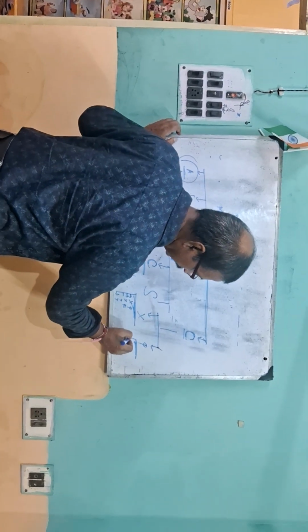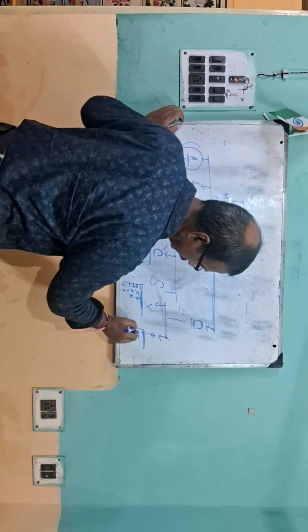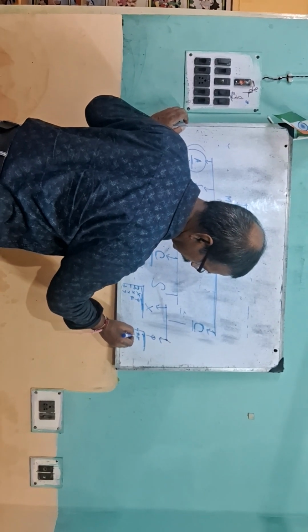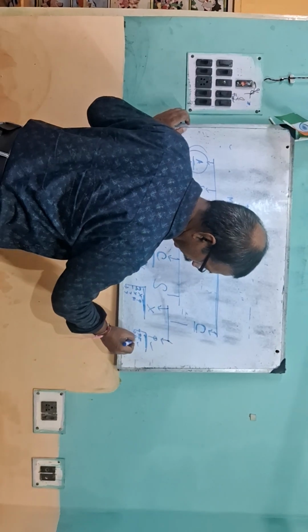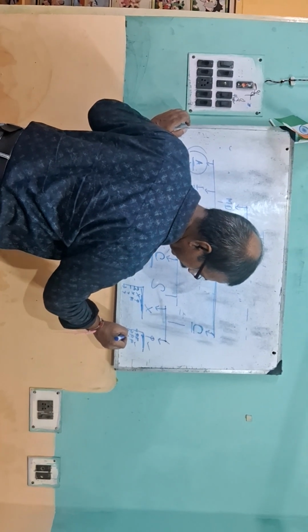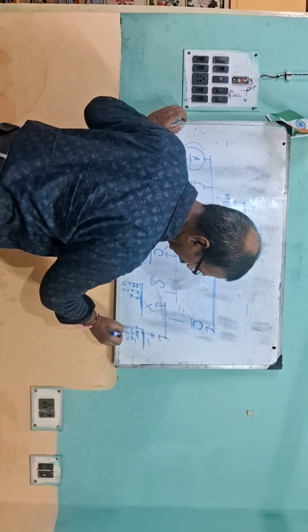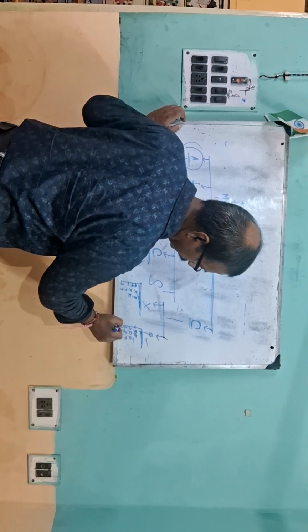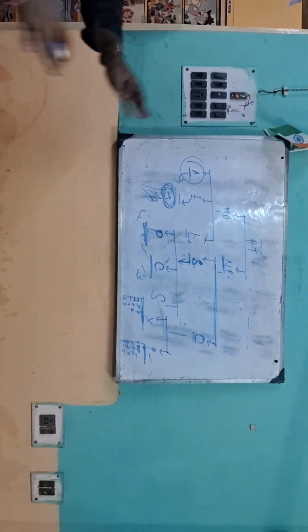And phloem has phloem fiber, PF, phloem parenchyma, PP, then sieve tube, and then companion cell, CC. These are the four cells of the phloem. So I think remember it.